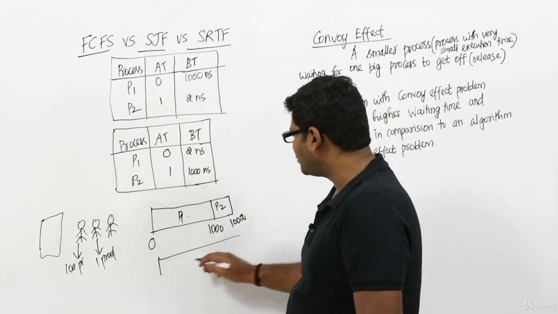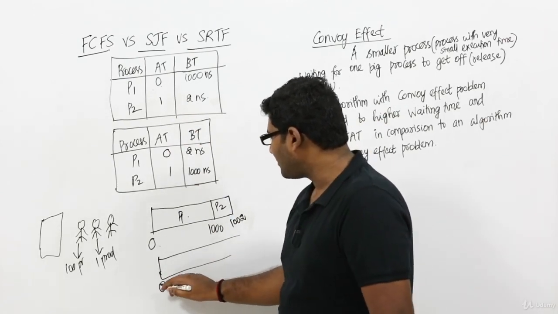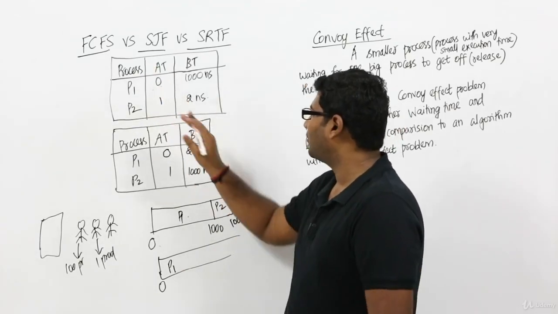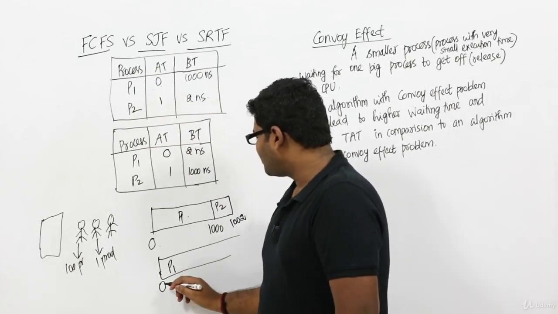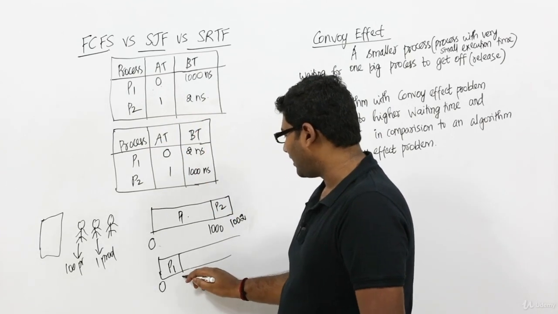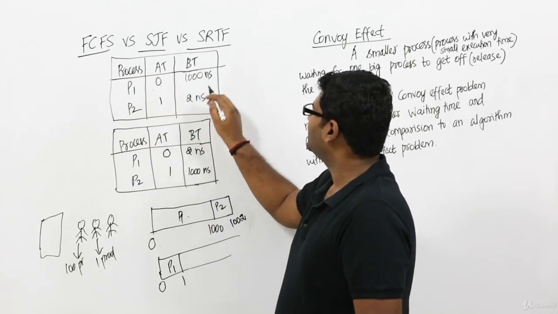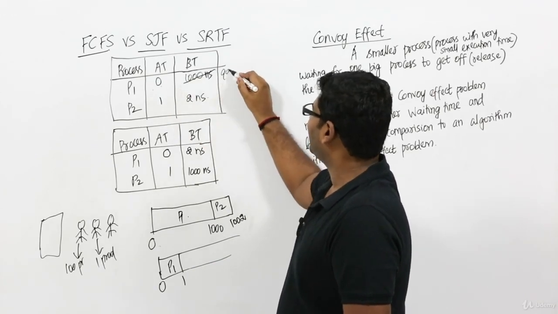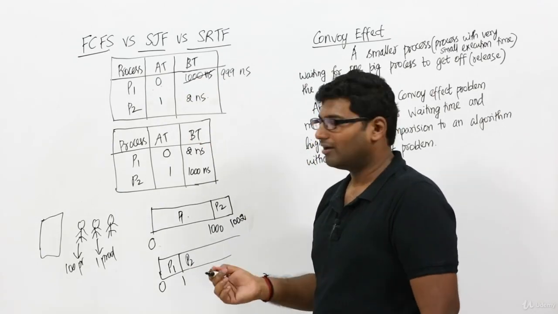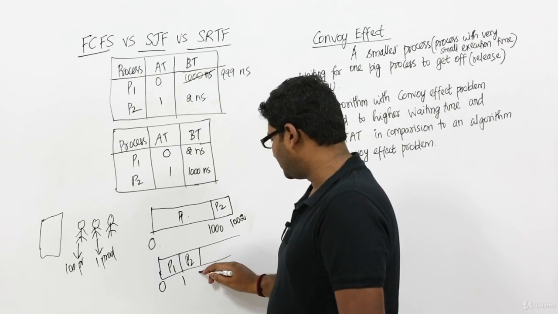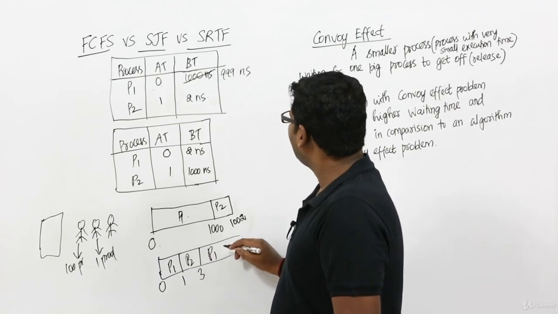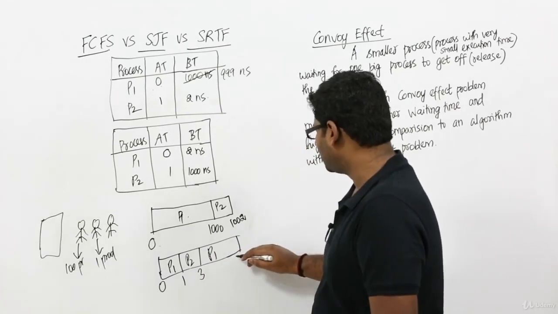But if we had used SRTF, at time unit 0, P1 would be scheduled because P1 is the only process which came to the RAM. I am using this table. Now, P1 has been scheduled at time unit 0, that is fine. But at time unit 1, once P2 came into the RAM, since we have executed P1 for 1 nanosecond, its remaining time becomes 999 nanoseconds. Now P2 will be scheduled because P2's priority is higher than that of P1. So P2 will continue till 3 nanoseconds and then P1 will be scheduled. P1 will execute for another 999 nanoseconds. So 999 plus 3 is 1002.